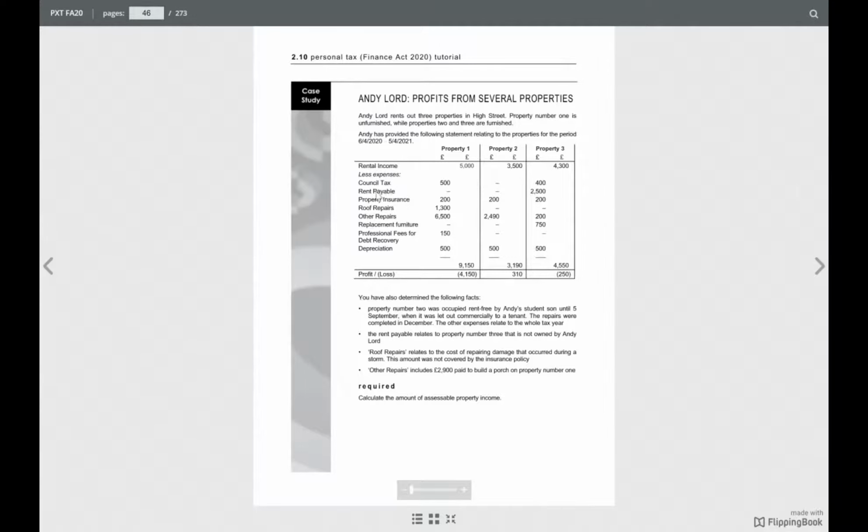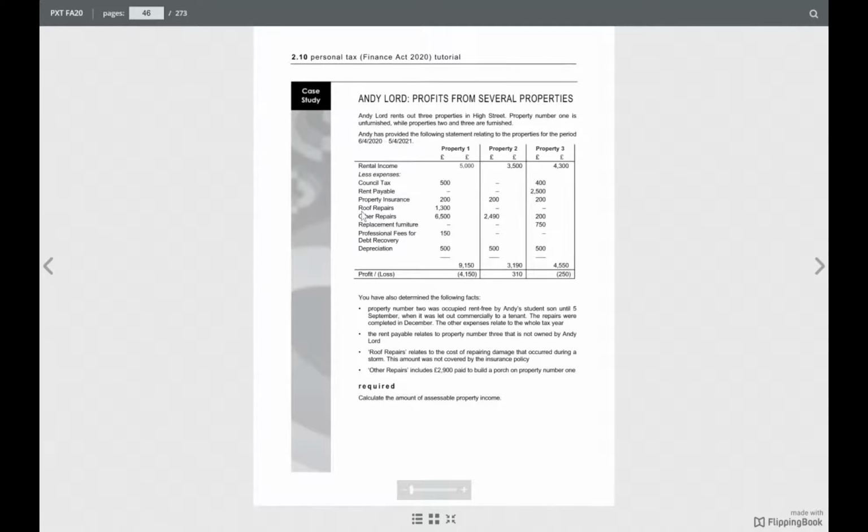Council tax, it is allowed. Loan interest, it is allowed. Rent payable, I'm not sure about rent payable. Rent payable is like if it's a sublet property we are paying, so it will be allowed. Property insurance is allowed.